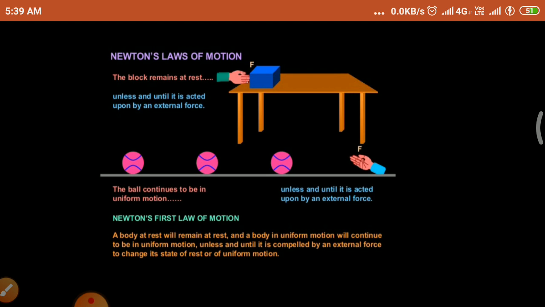If an object is at rest, it continues to be at rest. If an object is in motion, it continues to be in motion. How long? Until we give an external force on that object. So it continues in its own state until the external force is applied. So this law is called Newton's first law of motion.